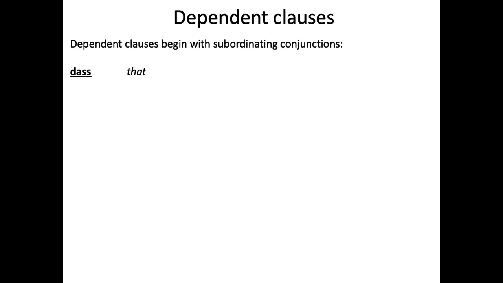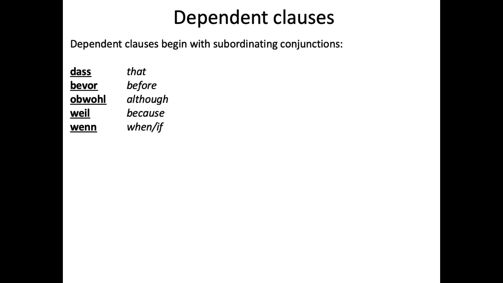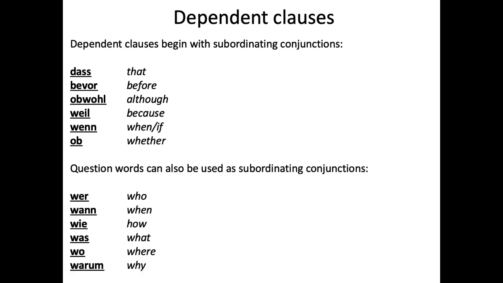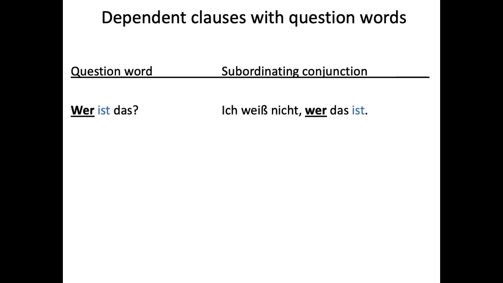So das is probably the most common one, means that, right? Bevor, obwohl, weil, wenn, ob. And then all these question words can also be used as subordinate conjunctions to start a dependent clause. We have wer, wann, wie, was, wo, warum, all those, right? So you can see how, as a question word, it is wer ist das? Who is that, right? And then the subordinate conjunction version would be ich weiß nicht, wer das ist. I don't know who that is. And you see how in the question word version, the verb is in the second position. But in the subordinate conjunction version, the verb has been kicked to the end.